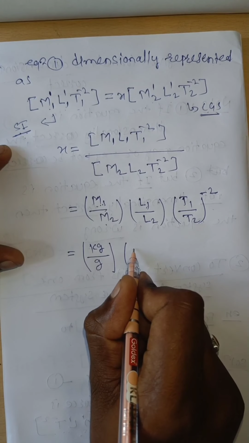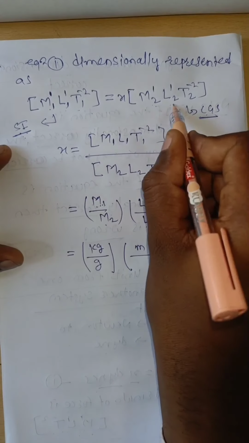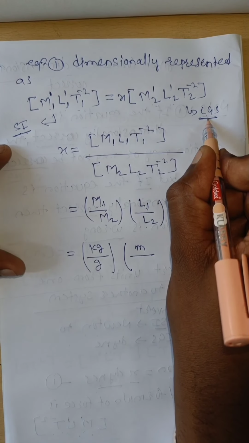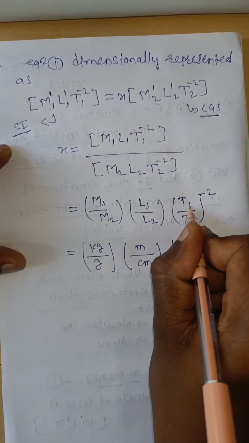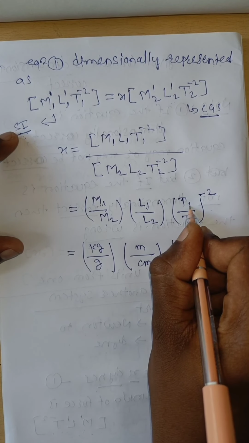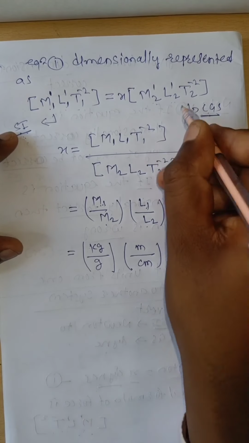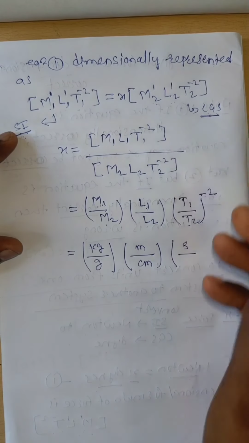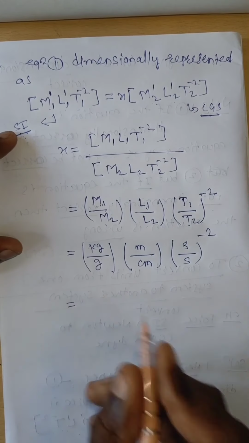What is the SI unit of length? That is meter. Then L2 is the CGS unit of length. That is centimeter. Then T1 is the SI unit of time. What is the SI unit of time? Second. T2 is the CGS unit of time. That is second, whole power minus 2.